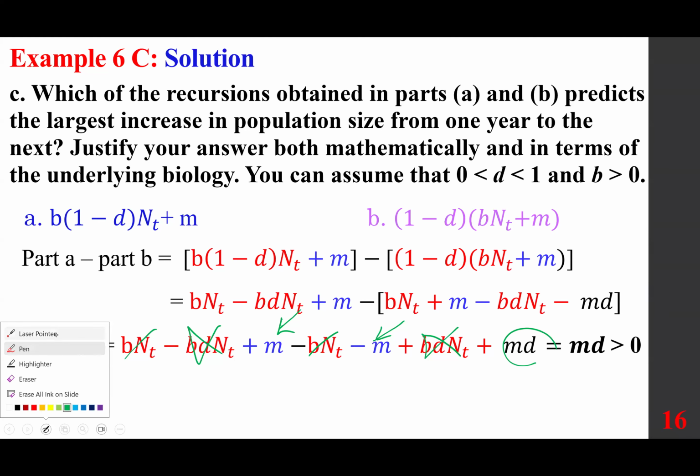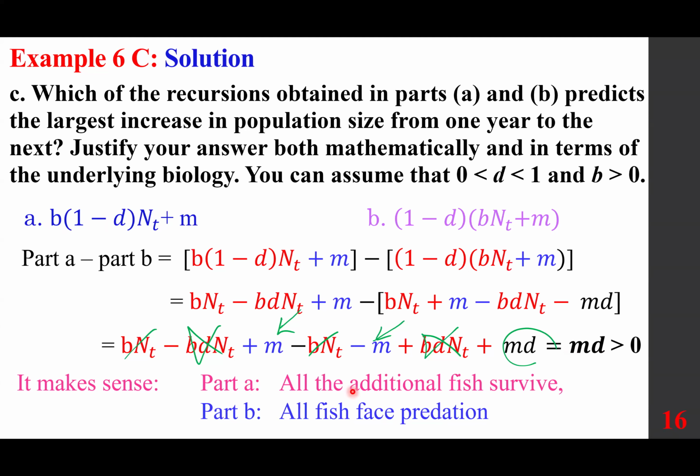And MD is positive because M was a positive number of fish we added, and D is the percentage. It's a probability, it's positive. Because it's positive, that means the first one gives us more, part A. And it makes sense. Part A, all additional fish survive. Remember, we add M at the end. But in part B, all fish, including the ones we added, face predation. That's why.